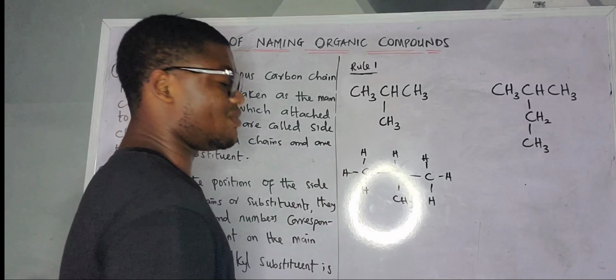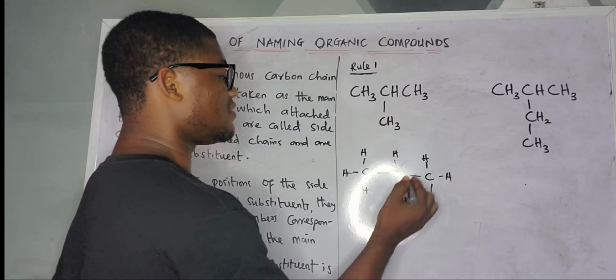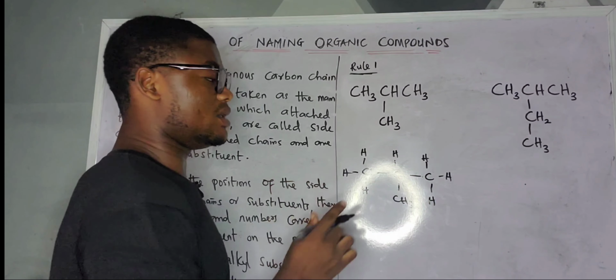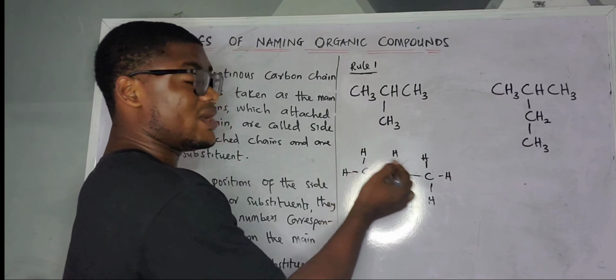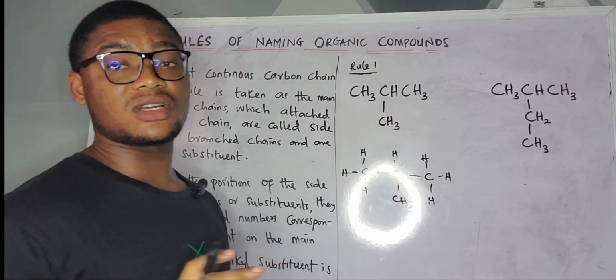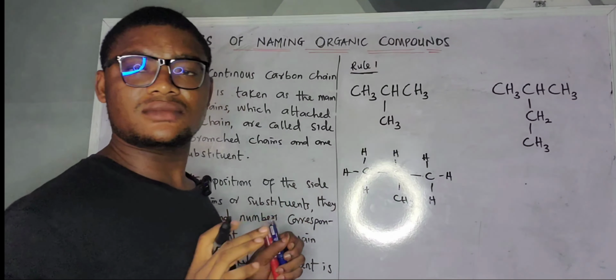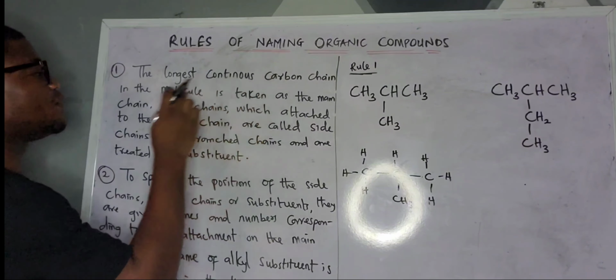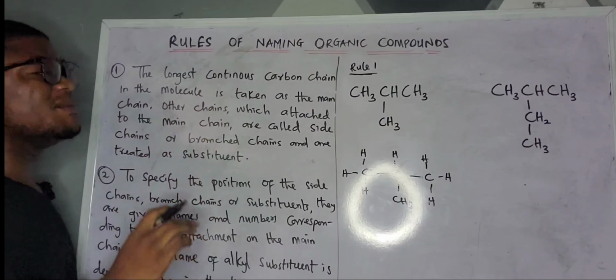So I can now count my longest continuous carbon chain. I have 1, 2, 3. Anyway, I count it, it is 3. The longest continuous carbon chain is 3. I hope you understand. That is the first rule. Now look at the rule. The longest continuous carbon chain in the molecule is taken as the main chain.